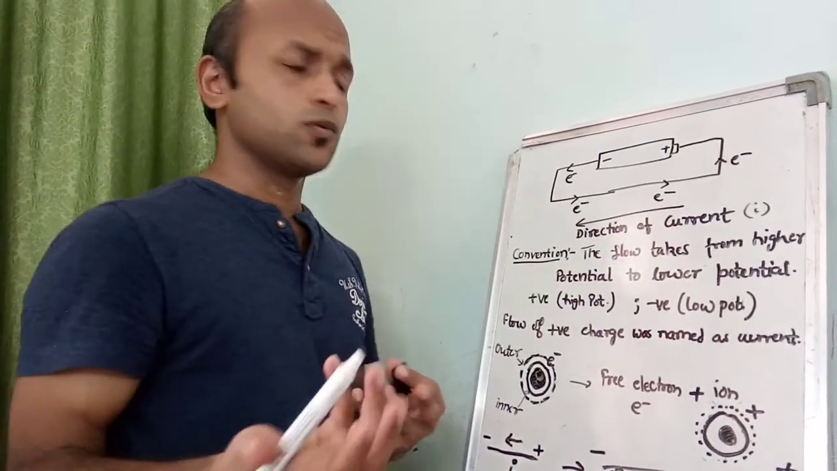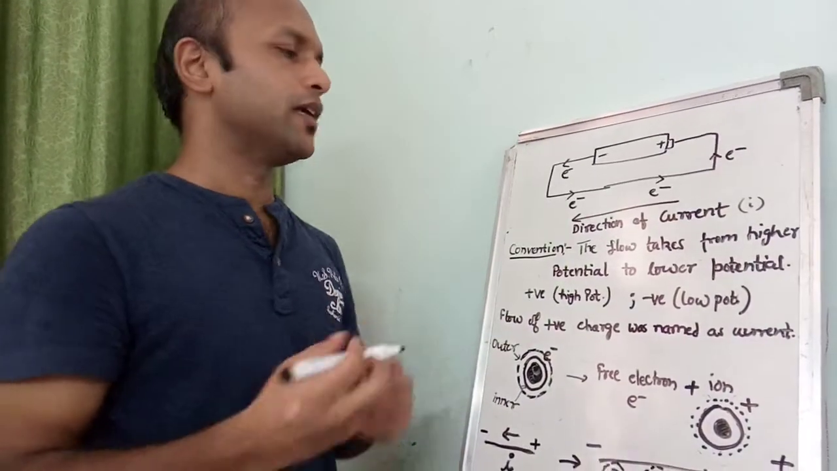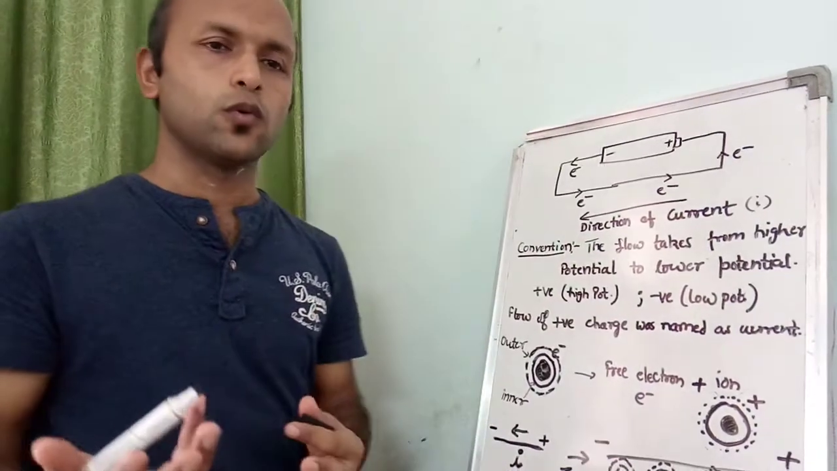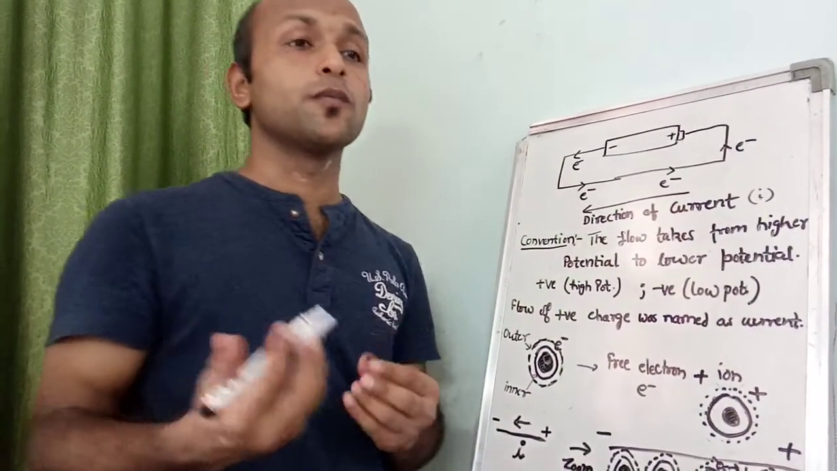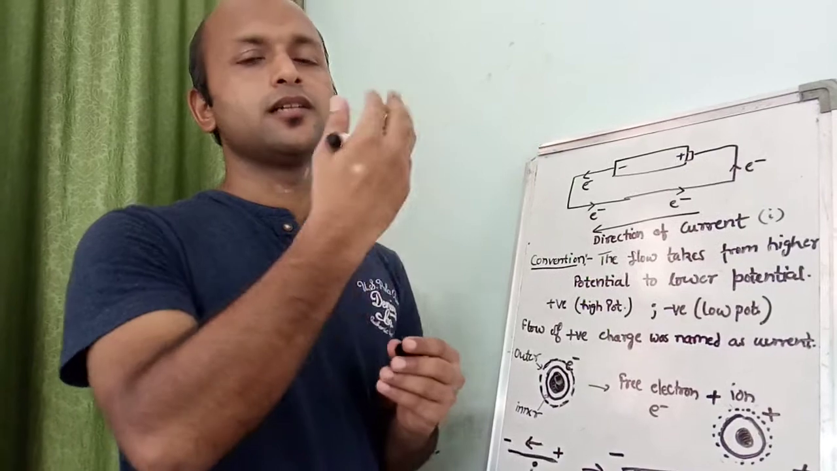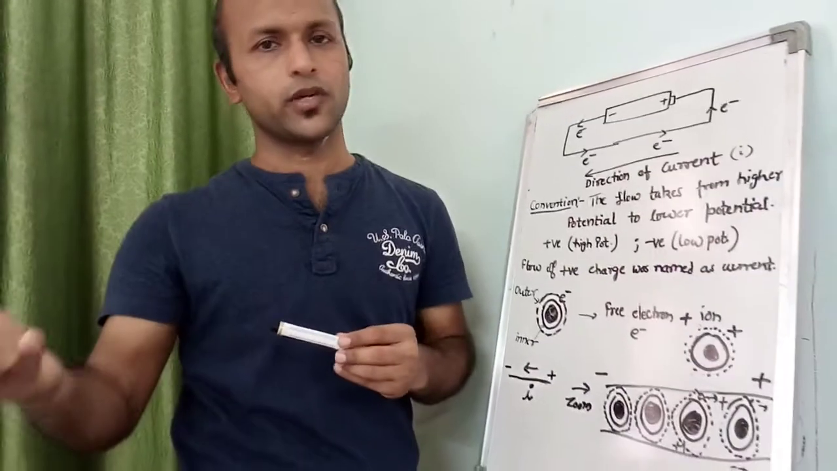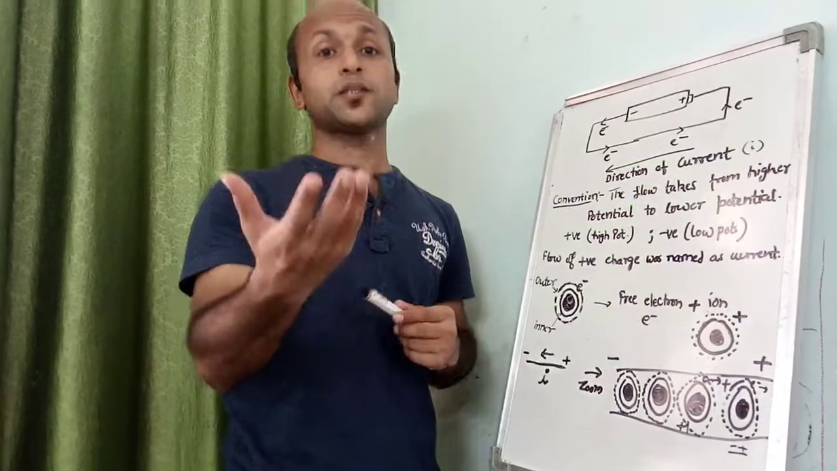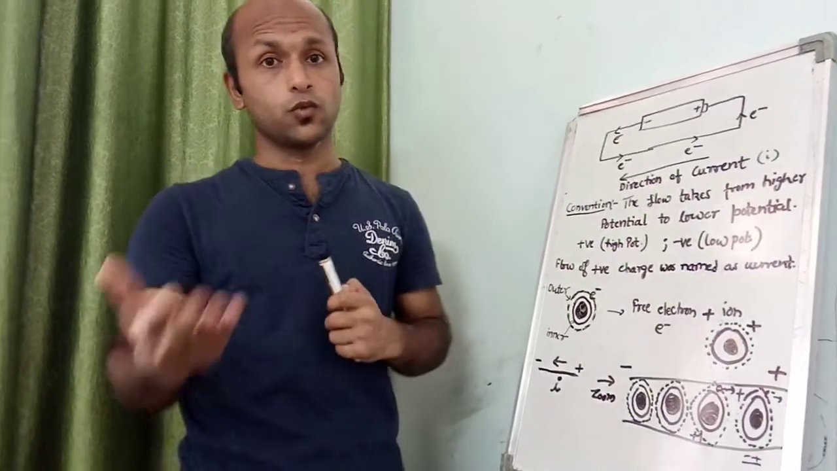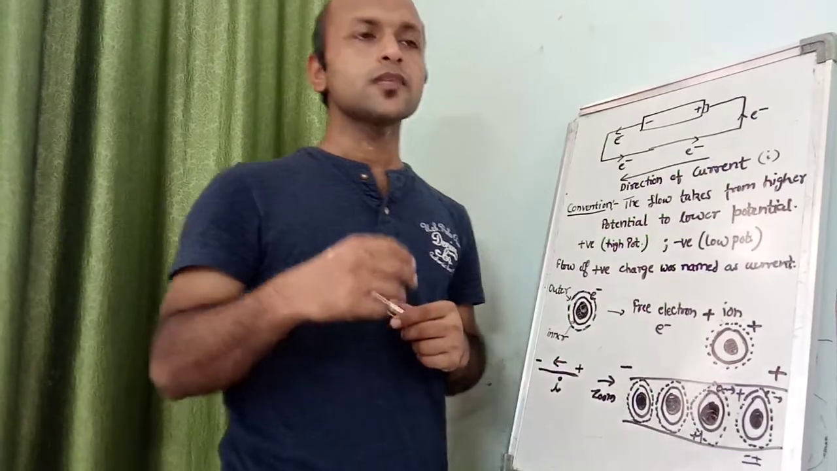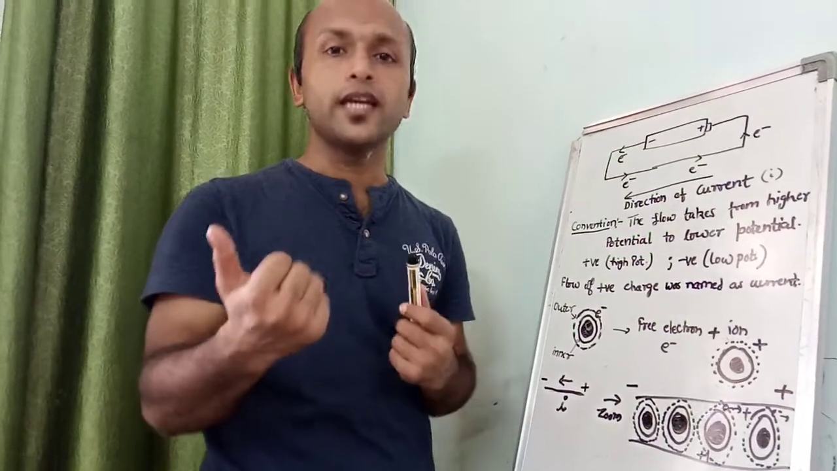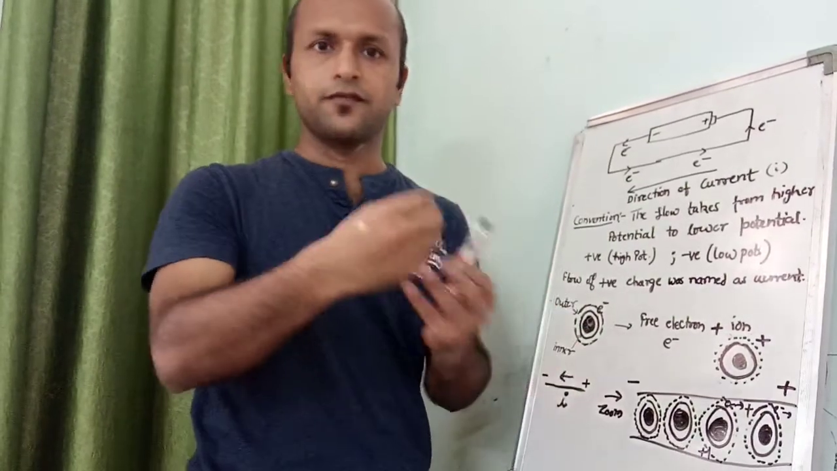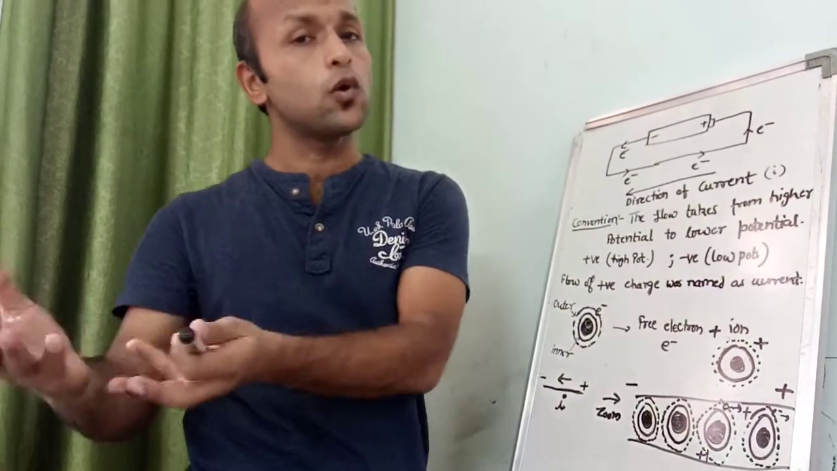Why was it so? Conventionally, it was accepted or believed that any kind of flow takes place from the high potential terminal towards the low potential terminal. For example, the flow of water takes place from the high altitude towards the low altitude. Similarly, the flow of heat takes place from the high temperature side, which is a high potential terminal, towards the low temperature side.